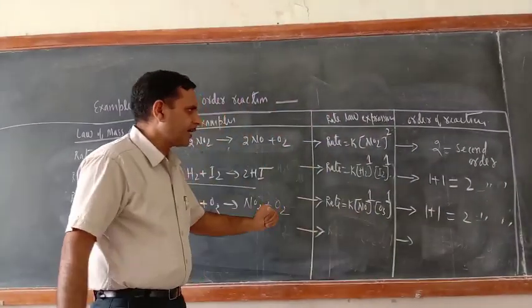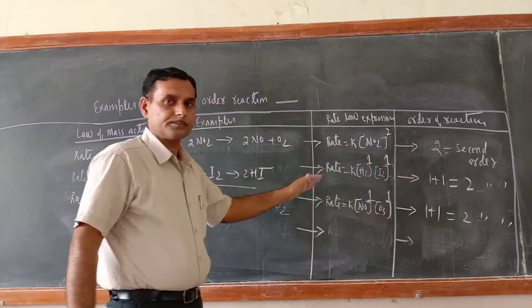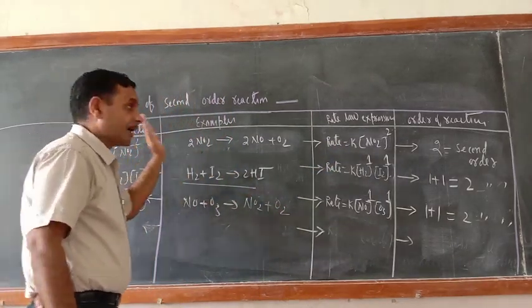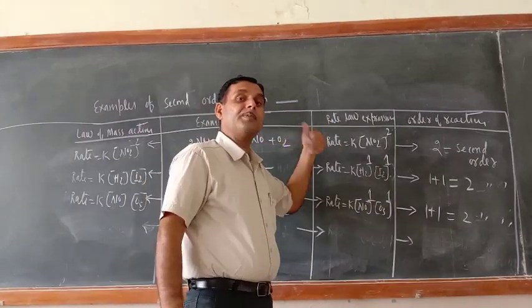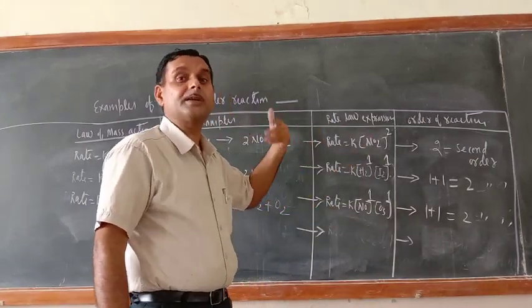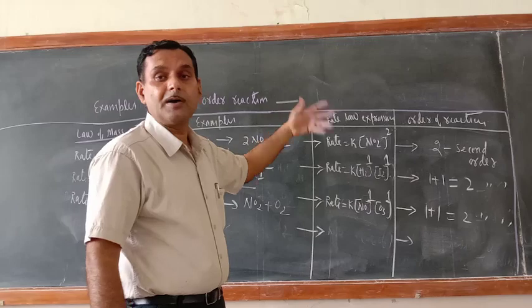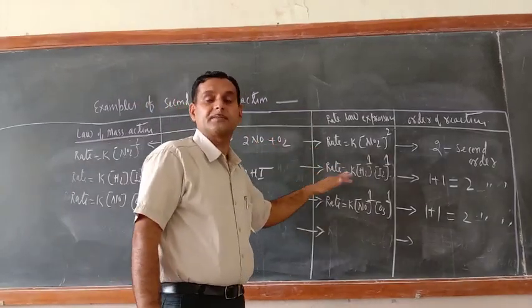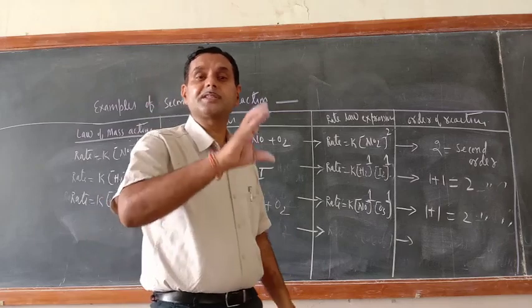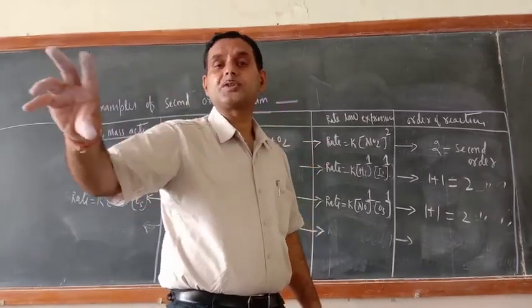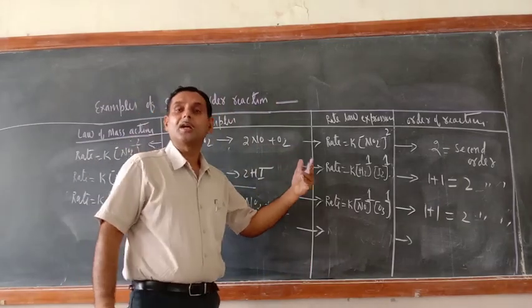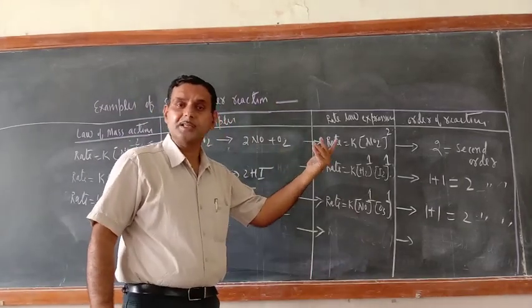So once again, what is proved here? Law of mass action is based on balanced chemical equation. Rate law expression may be equal to the balanced chemical equation, may not be equal. Now experimental studies will prove whether in the given reaction, the stoichiometric coefficients are equal during the course of chemical reaction or not.